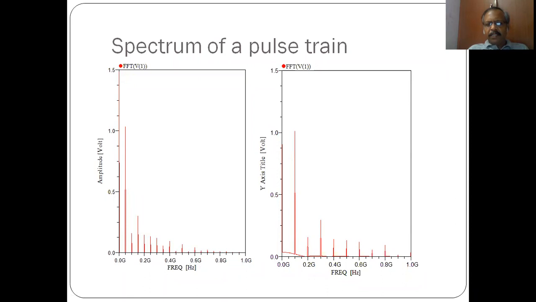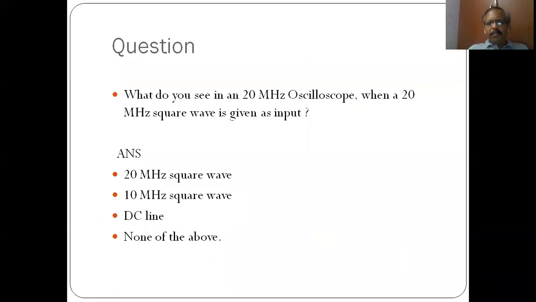If the same 50 megahertz signal has 1 nanosecond rise time, the pulse train has components up to, you are able to see, 800 megahertz, significant components are present. So now we will have a question. What do you see in a 20 megahertz oscilloscope when a 20 megahertz square wave is given as input? I have given 4 answers. When a 20 megahertz square wave is given to a 20 megahertz oscilloscope, what is it you will see?